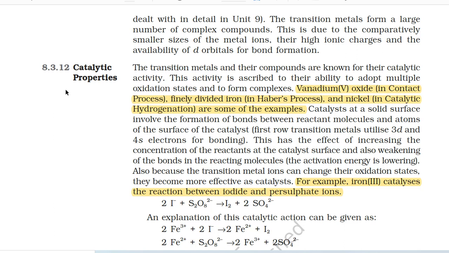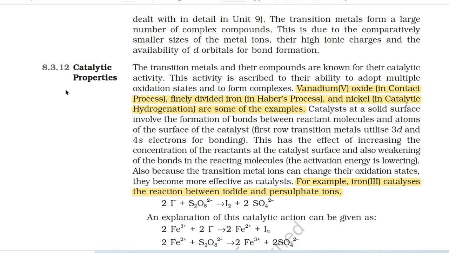8.3.12 Catalytic properties. The transition metals and their compounds are known for their catalytic activity. This activity is ascribed to their ability to adopt multiple oxidation states and to form complexes. Vanadium oxide (in contact process), finely divided iron (in Haber's process), and nickel (in catalytic hydrogenation) are some of the examples.